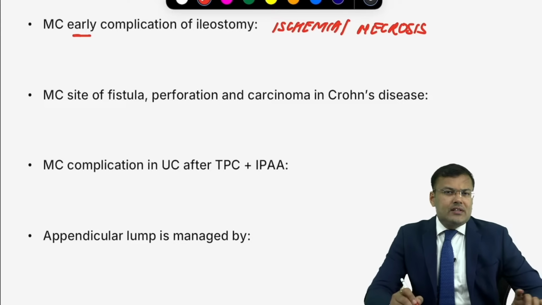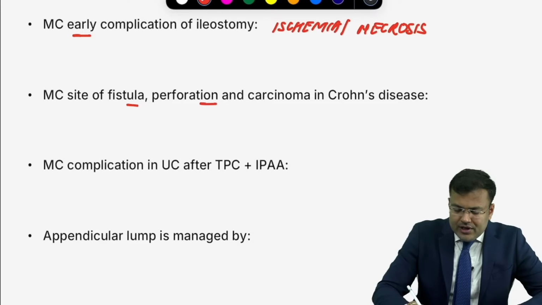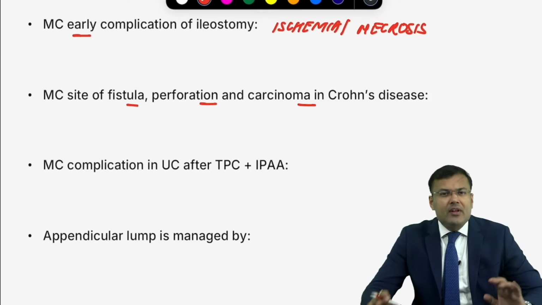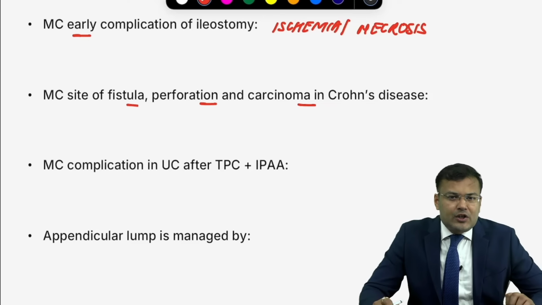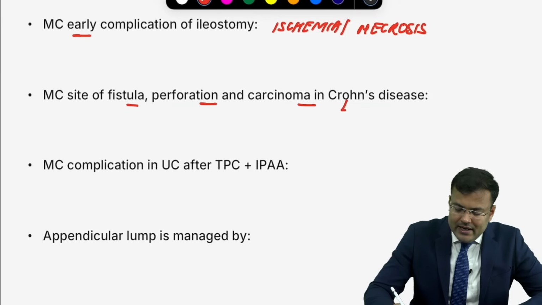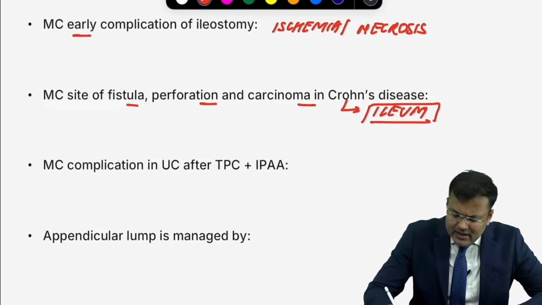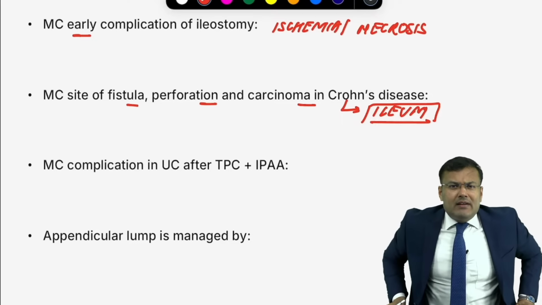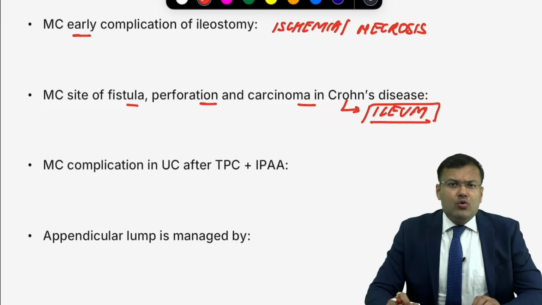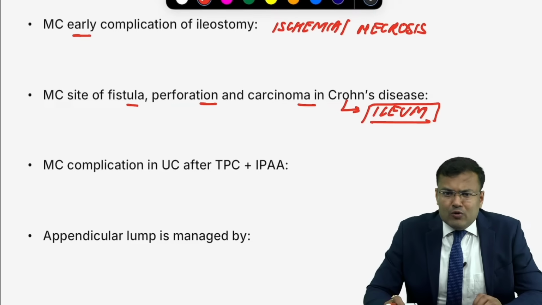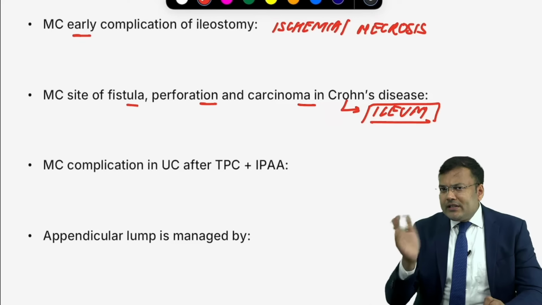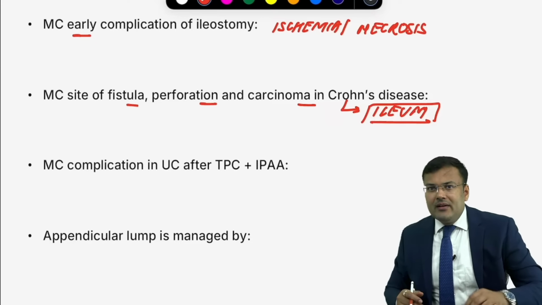Okay. What is the most common site of fistula, perforation, carcinoma in Crohn's disease? Remember, it's ileum. We already discussed that in ulcerative colitis as well as in FAP, I can go for total proctocolectomy plus ileal pouch anal anastomosis. What is the most common complication in FAP?